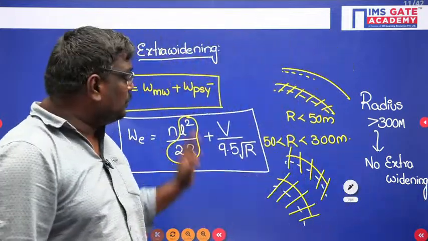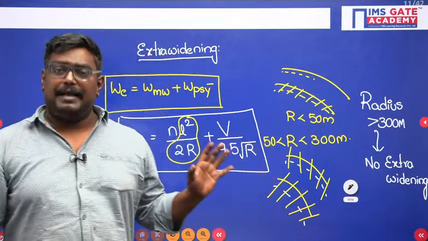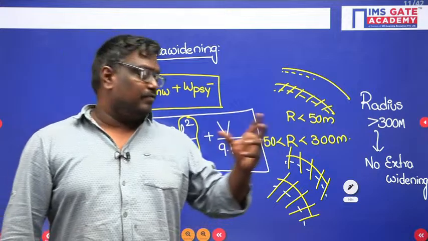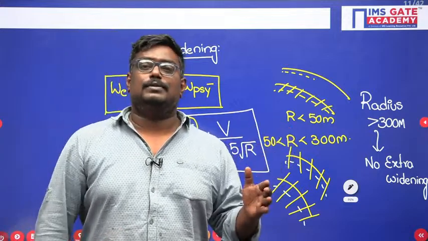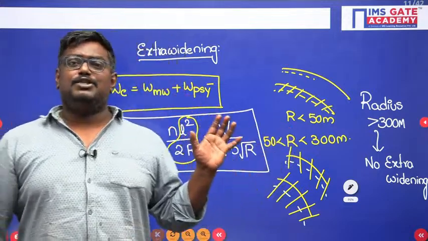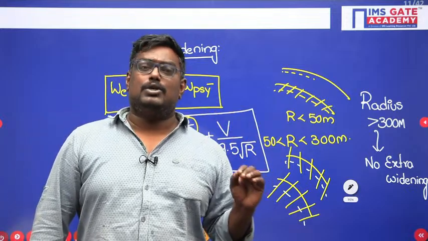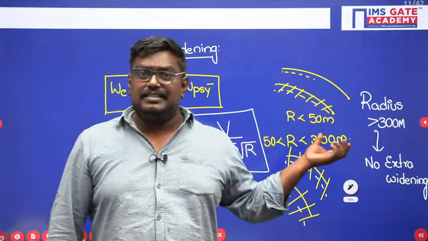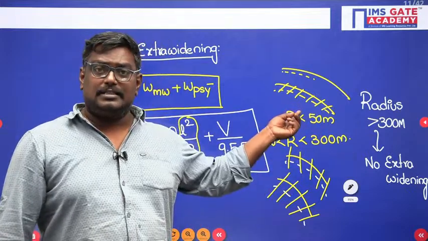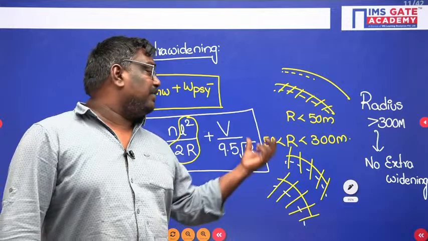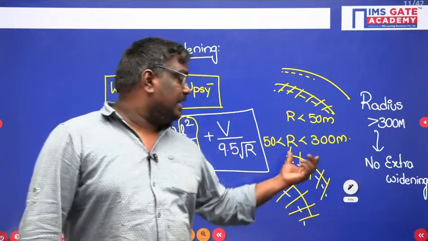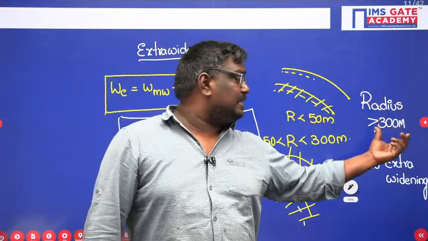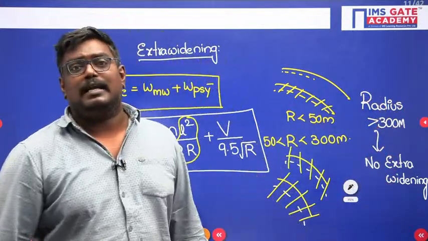So here you should be aware what you mean by extra widening. Extra widening means it is the extra width provided during the curves. Now it is a summation of mechanical widening plus psychological widening. Okay. Here see students, when the radius is less than 50 meter, it is provided on the inner side. If the radius is between 50 to 300 meter, it is provided on both the sides. If the radius is more than 300 meter, no extra widening is required.